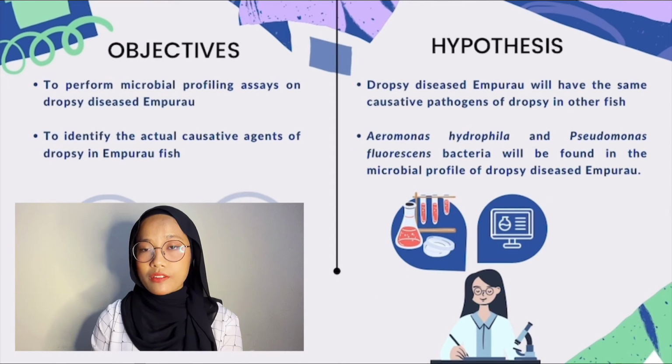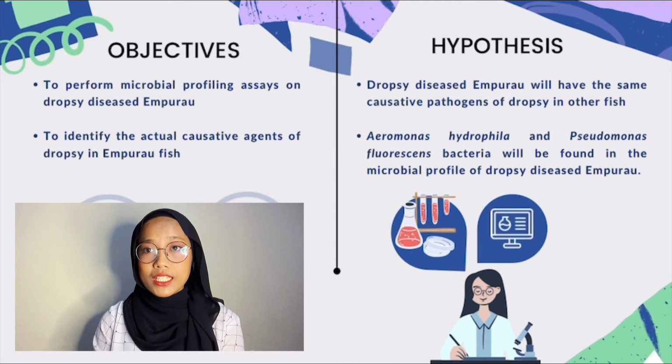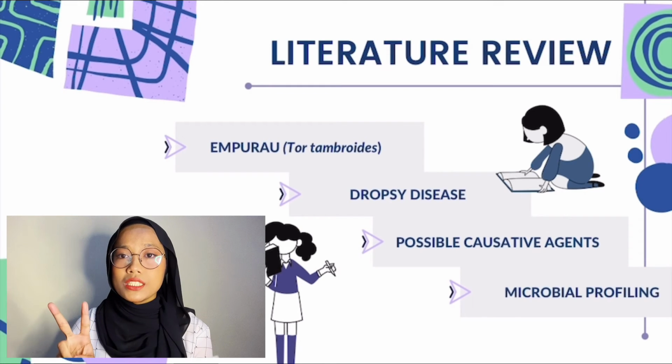Therefore, the objective of this study is to perform microbial profiling assays on dropsy disease Ampurao and to identify the actual causative agents of dropsy in Ampurao fish. From that, it is hypothesized that the dropsy disease Ampurao will have the same causative pathogens of dropsy in other fish. The next hypothesis is that Aeromonas hydrophila and Pseudomonas fluorescens will be found in the microbial profile of the dropsy disease Ampurao.